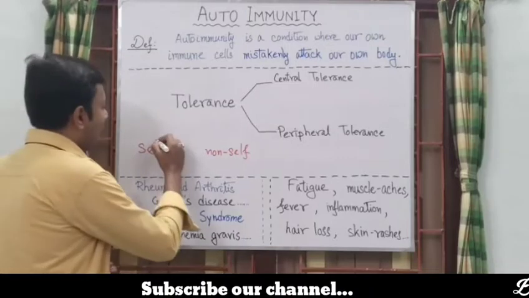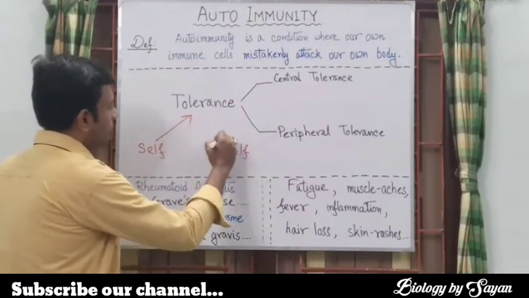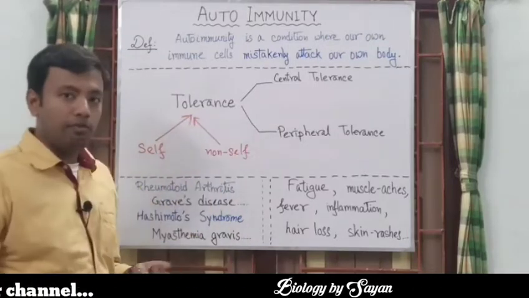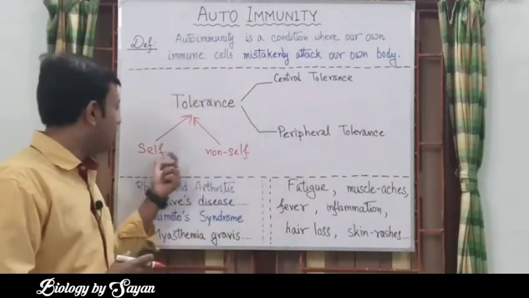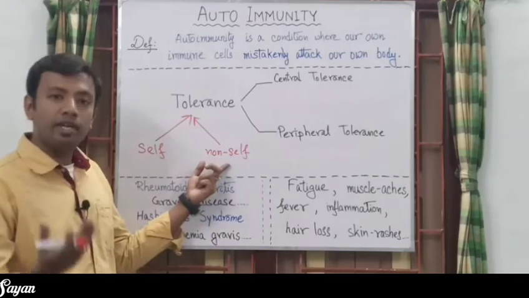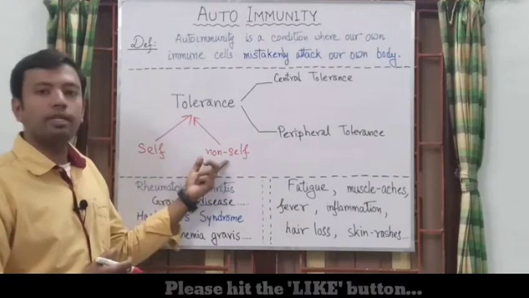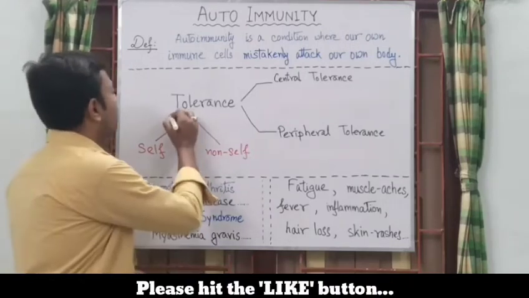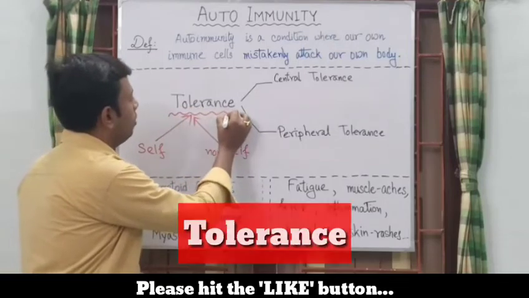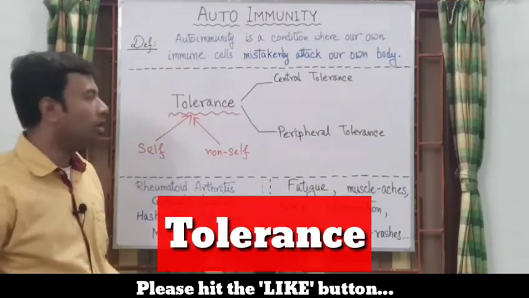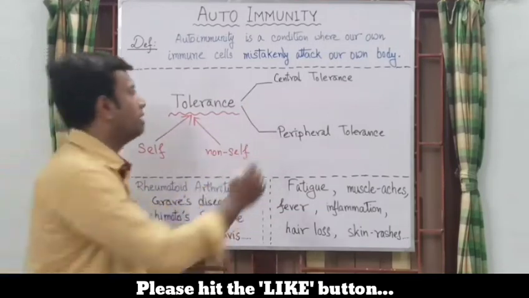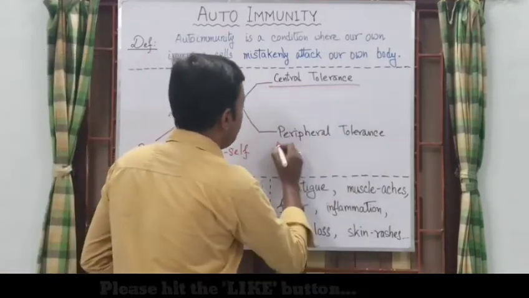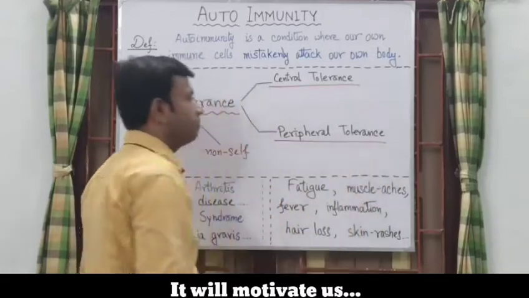Now, the actual phenomenon by which our immune cells can differentiate between self and non-self cells or protein is referred to as the tolerance system. This tolerance system can again be differentiated into two types: central tolerance system and peripheral tolerance system.